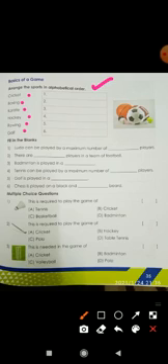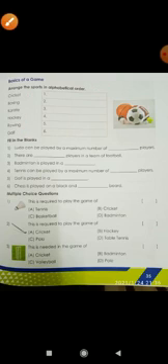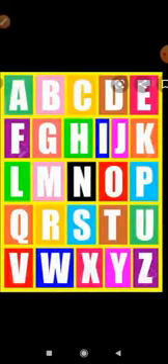Now to arrange anything in alphabetical order, first we should know what is alphabetical order. So for that we will need A to Z written. So let us come to that page. I will show you. This is your ABCD till Z. Can you see this? Now which is your first letter? A. Second, B. Third, C.